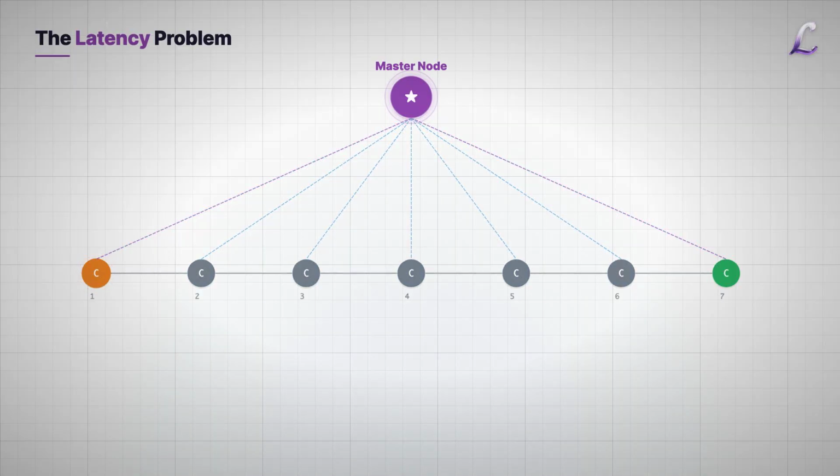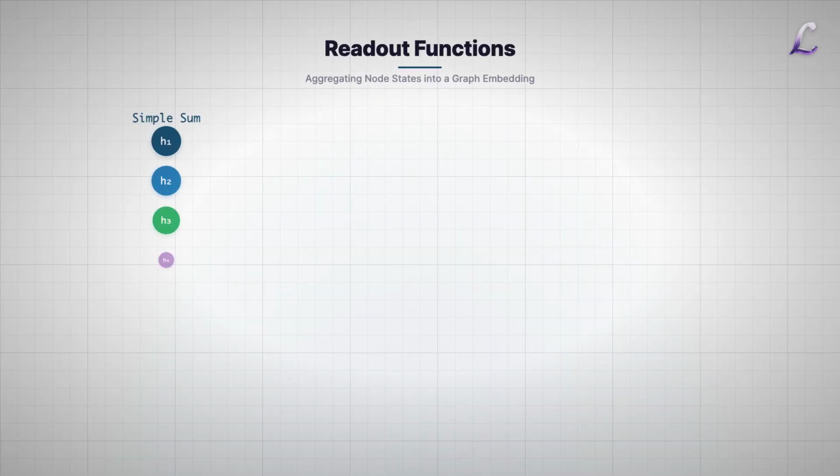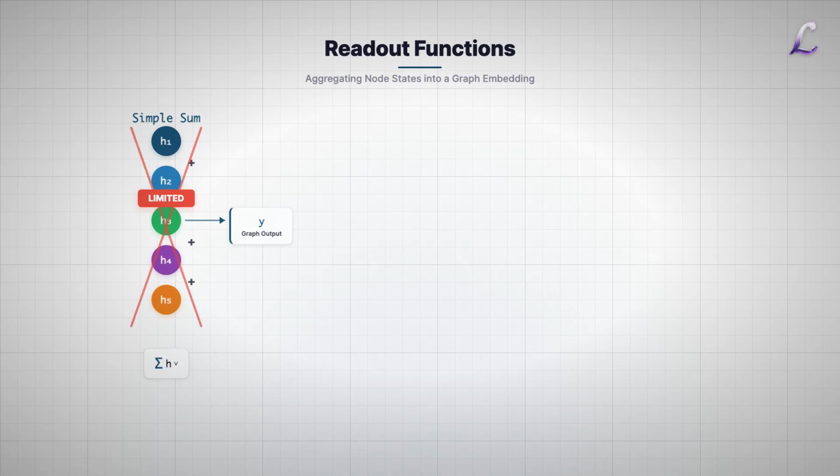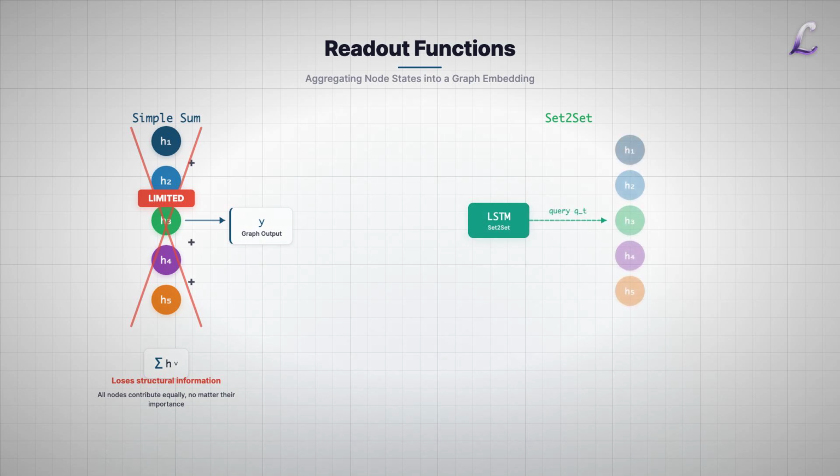For the readout phase, simply summing up node states is a blunt instrument. The authors adapted the Set2Set model from sequence-to-sequence learning. Instead of a flat sum, Set2Set uses an attention mechanism. It generates a query vector that iteratively scans the node states, deciding which atoms are most critical for the prediction. It aggregates them into a fixed-size embedding. It is strictly more expressive than summation, yet it remains perfectly order-invariant.